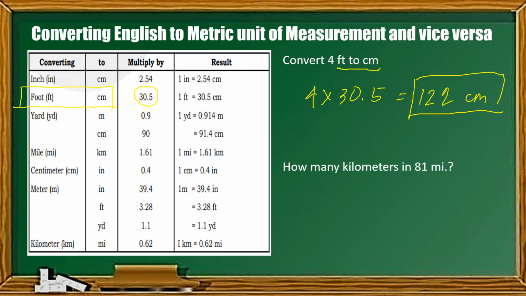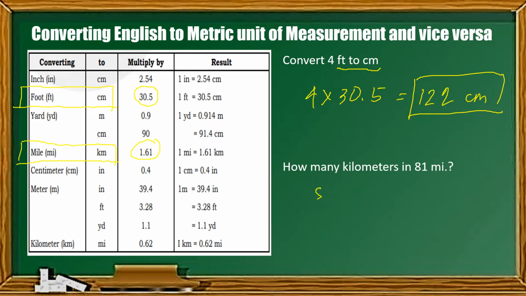Next is, how many kilometers are there in 81 miles? What we are going to do is convert 81 miles into kilometers. So, that will be miles to kilometer. Let's look in the table for miles to kilometer, and in this case, it is here. Miles to kilometer. So, how do we convert it? You multiply the given by 1.61.